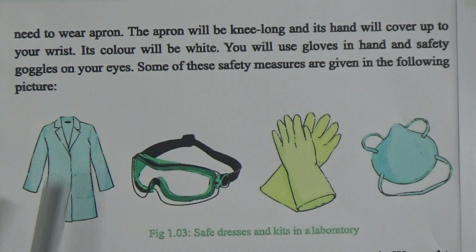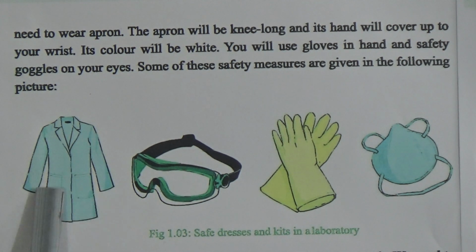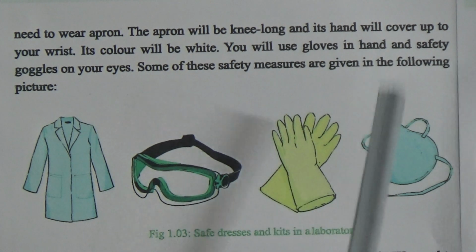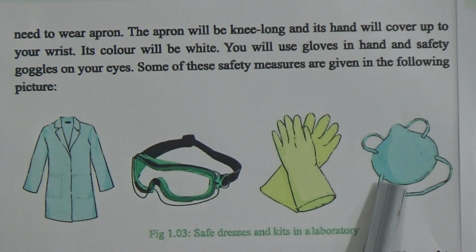These are the aprons which you have to use at the time of working in the chemistry lab. These have to be white in color. This is safety goggles, safety gloves, and a mask also. Safety measurement in the chemistry laboratory.